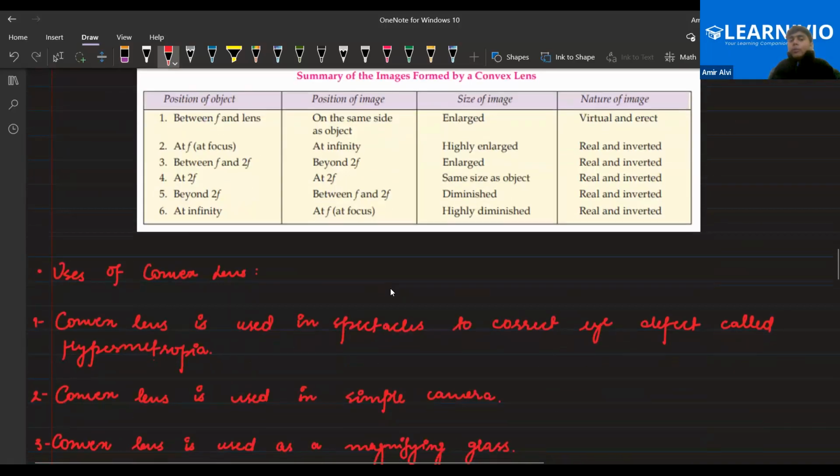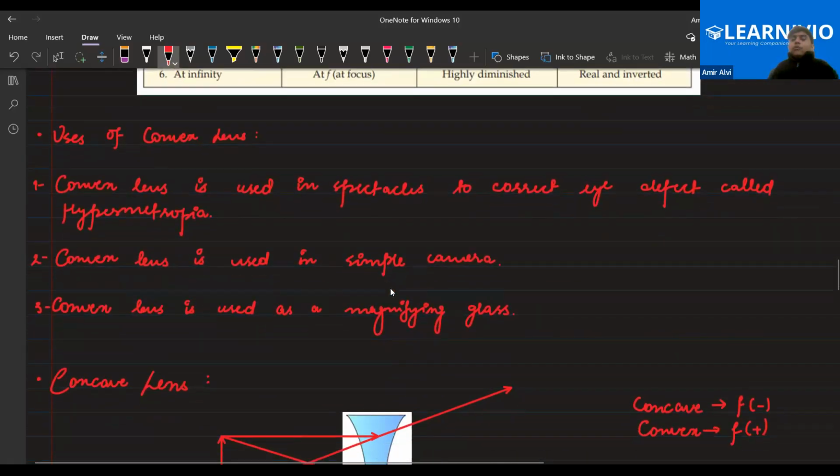Okay, so now let's talk about the uses of convex lens in real life. We use convex lenses in spectacles to correct the hypermetropia defect. A convex lens is used in simple cameras. A convex lens is used in magnifying glasses. Okay?